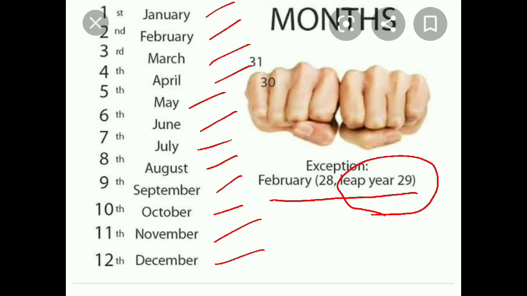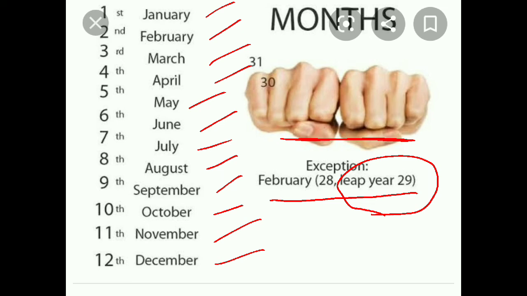See children, here the knuckle method is given. By this method you can count the days of the month, which months have 31 days and which months have 30 days. Okay, in tomorrow's video I will show this activity.